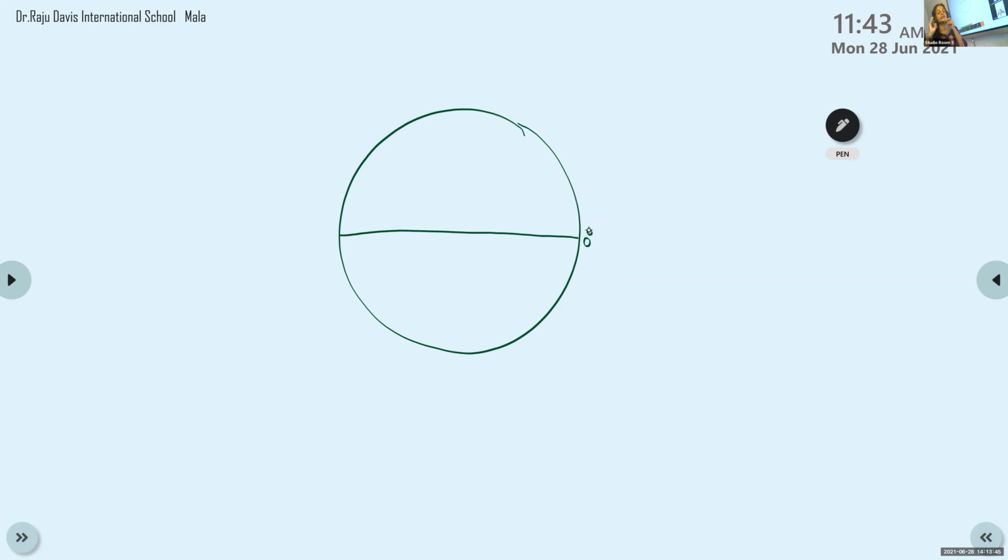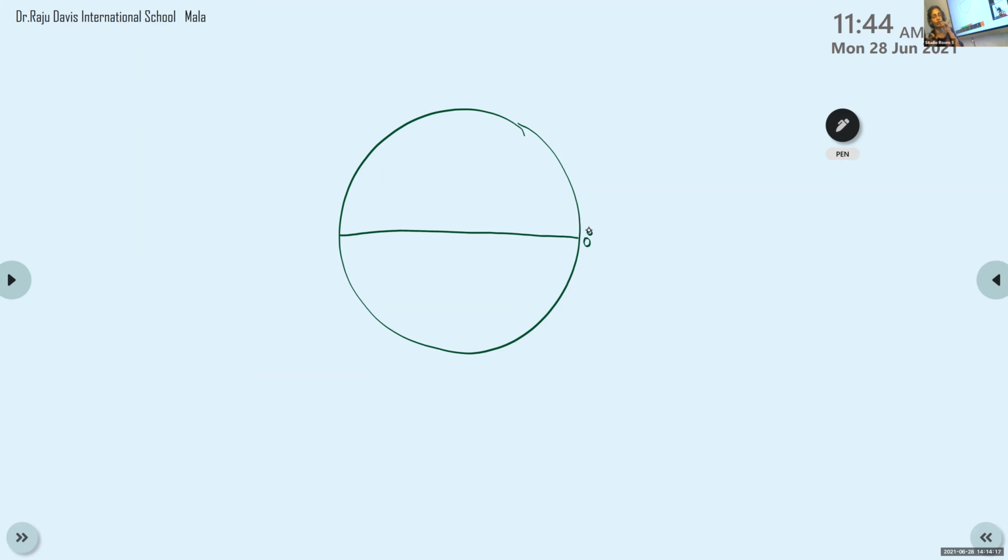Equator, which is drawn around the middle or the center of the earth, divides the earth into 2 equal parts, or into northern and southern hemisphere. And it marks 0 degree on the globe.